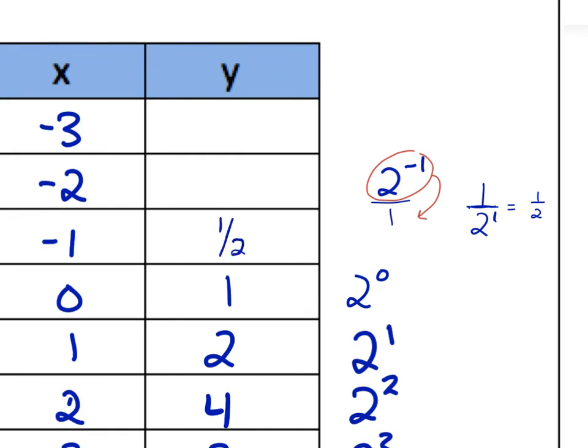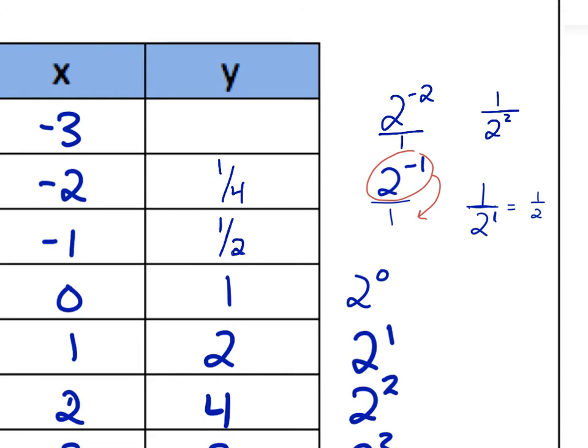Okay? So let's try that with -2. 2 to the power of -2. A negative exponent bumps it to the bottom, so that becomes 1 over 2 squared, right? It bumps the whole thing to the bottom, which is what? 1 over 4, right? 2 squared is 4.